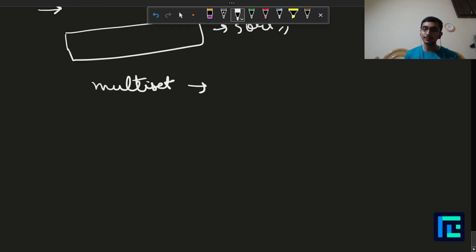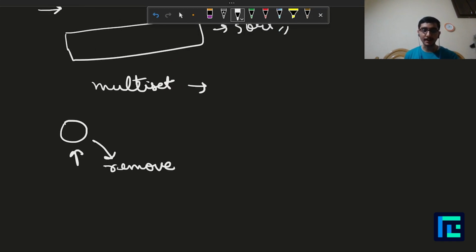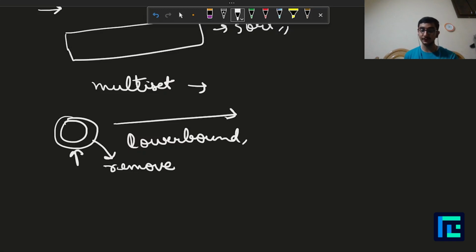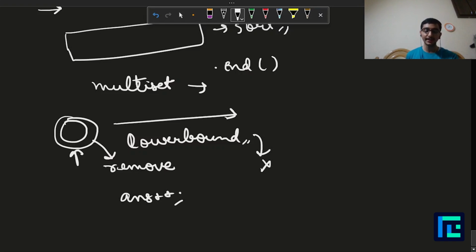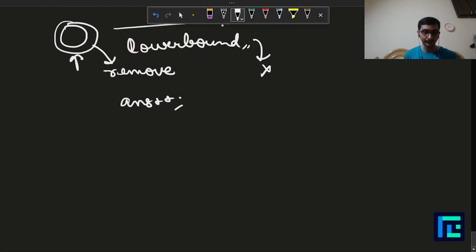Right. Now I'll iterate over the multiset. I'll take one value, which is a value in my multiset, and first I'll remove it. Then I will find the lower bound of this value in my multiset. If the lower bound exists, so if it is not the end iterator, that means there exists a lower bound. So I will remove that lower bound as well, and I'll increment my answer. And I'll keep doing that until the size of my multiset is greater than or equal to 2, right? Or you can say greater than 1.